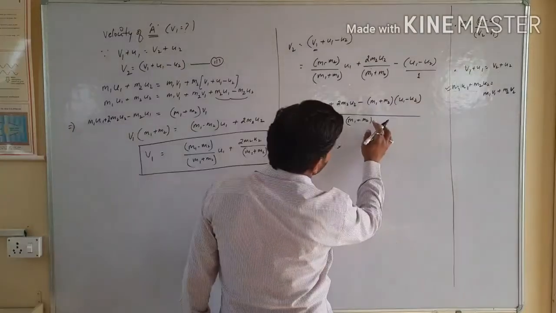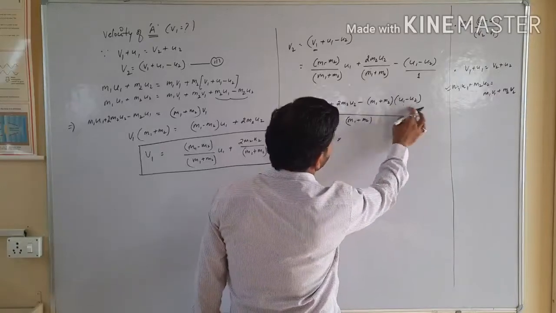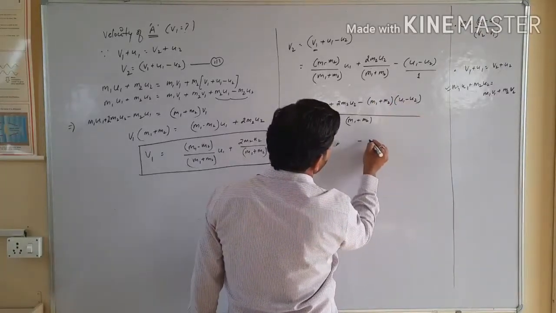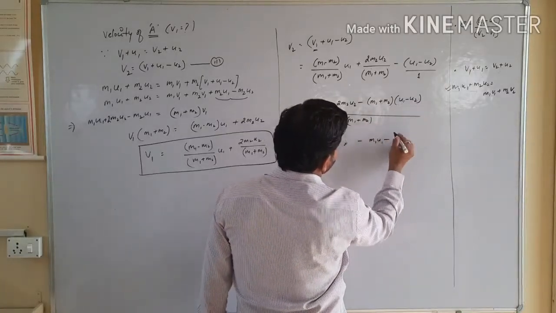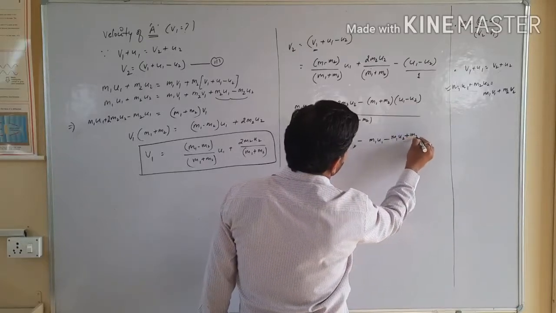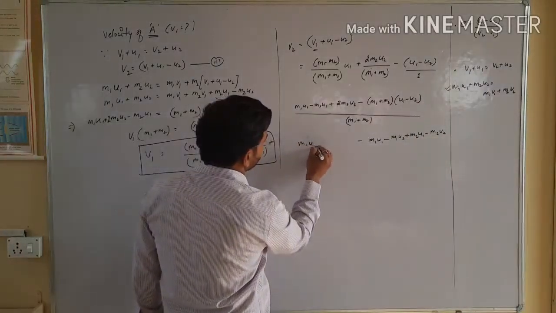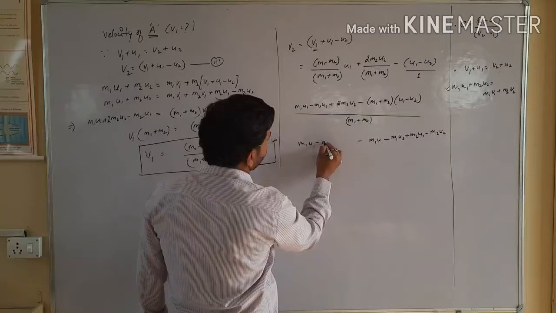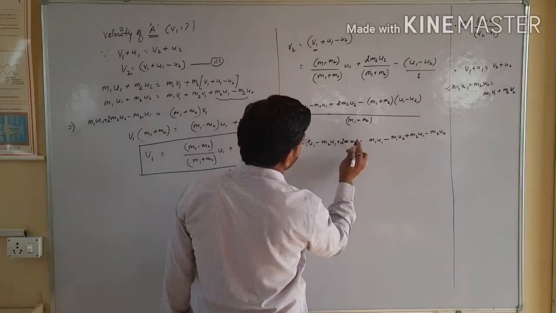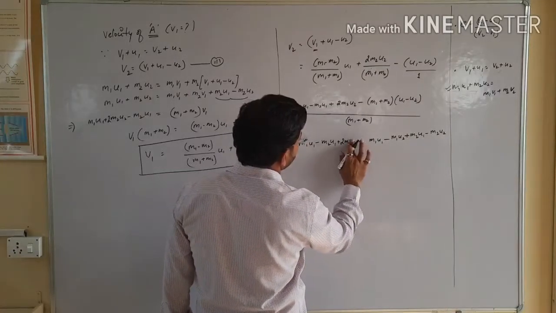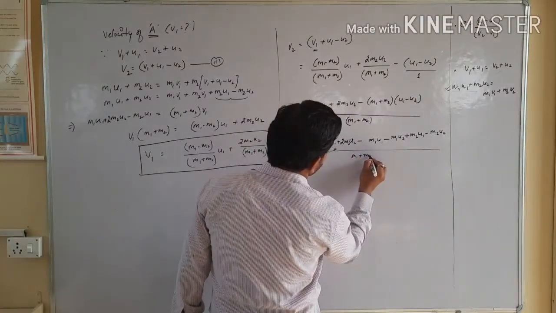When you multiply this part, you get m1 u1 minus m1 u2 plus m2 u1 minus m2 u2. Point clear? Here m1 u1 minus m2 u1 plus 2 m2 u2, all over m1 plus m2 also.